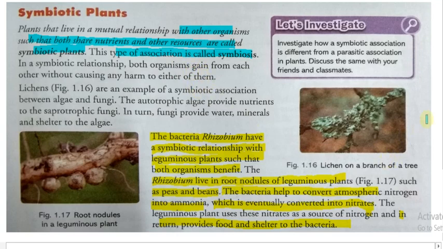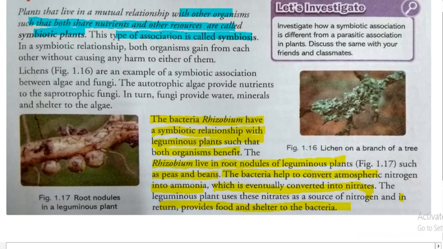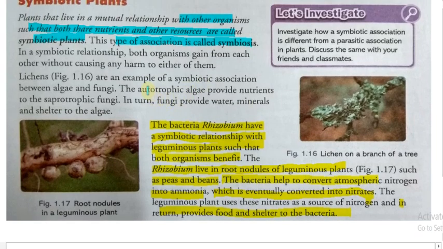Here you can see the example is lichen. Lichens are an example of symbiotic association between algae and fungi, and the autotrophic algae provide nutrients to the saprophytic fungi. In turn, fungi provide water, minerals and shelter to the algae.